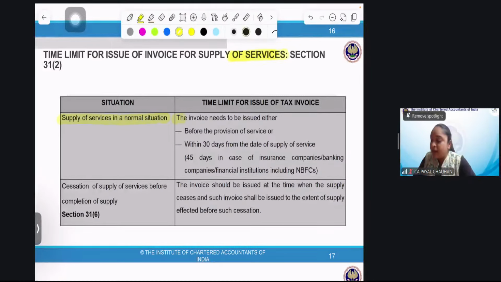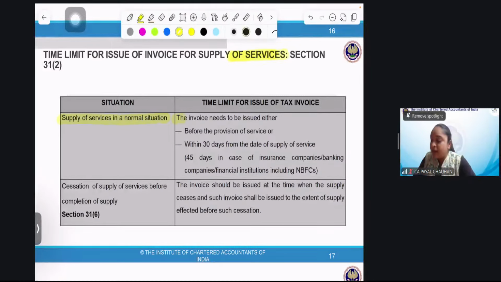Ma'am, electricity bill is generated every 2 months. How? GST return filing, that we need to cover under GST return, right? Then while I'll be taking that topic, I'll cover that also. Now, invoice needs to be issued either before the provision of the service. Ma'am, is there a need to issue an e-way bill in case of a dependent branch of the supplier? I did not get your question. We'll take a gap. Meanwhile, you explain more. I'll give you the answer, right?